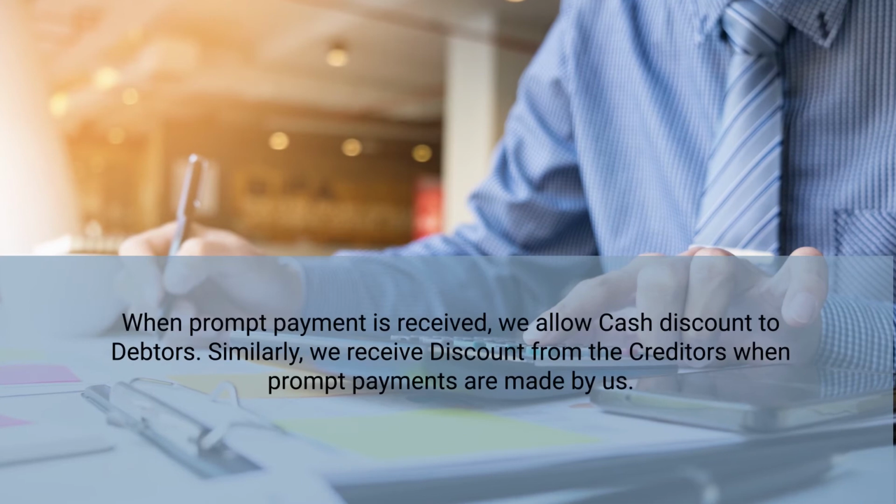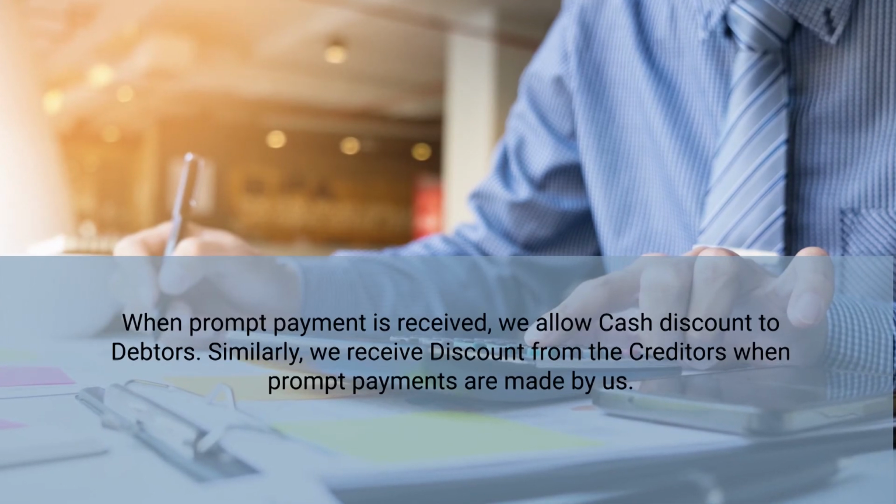So, when we make a credit sale to our customer, in order to recover the amount from the customers at the earliest, we generally motivate them by providing cash discounts. Likewise, when we buy goods on credit basis from our supplier, we also receive cash discount from the suppliers. The supplier also offers us a cash discount if we make prompt payments to them.